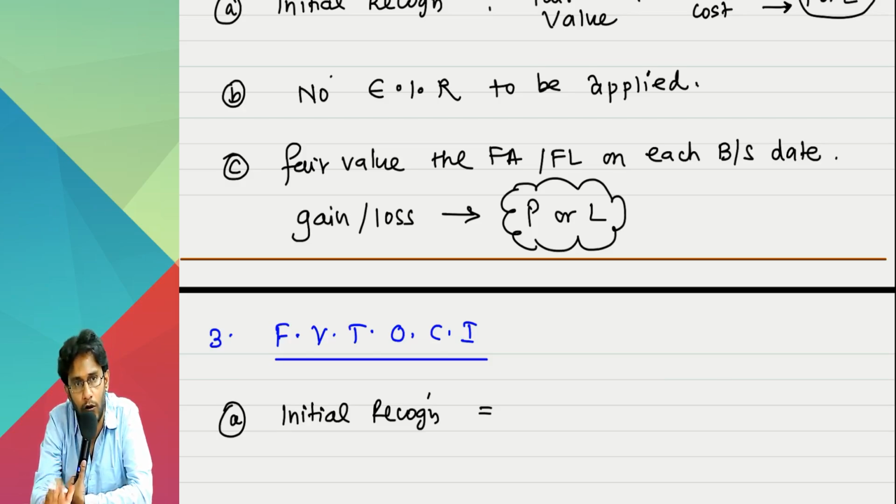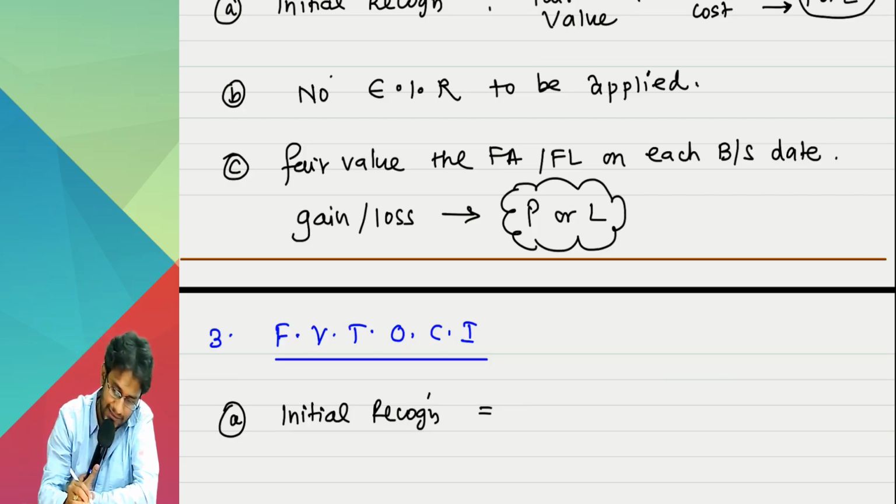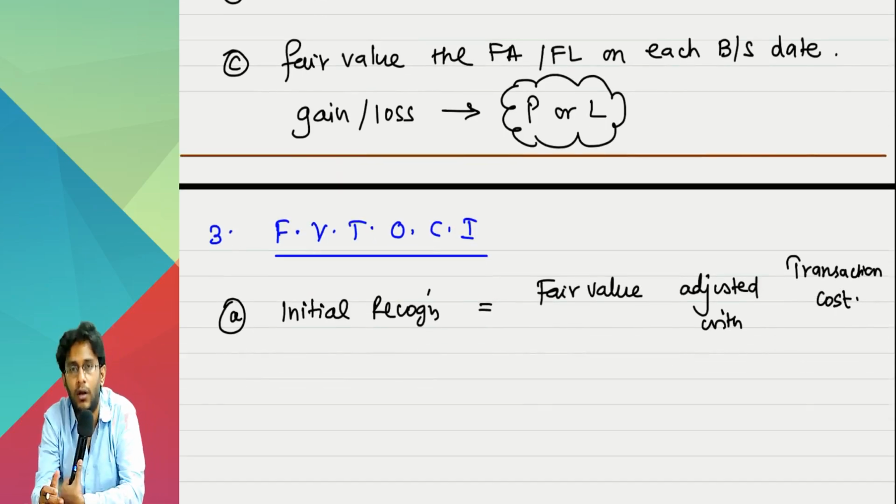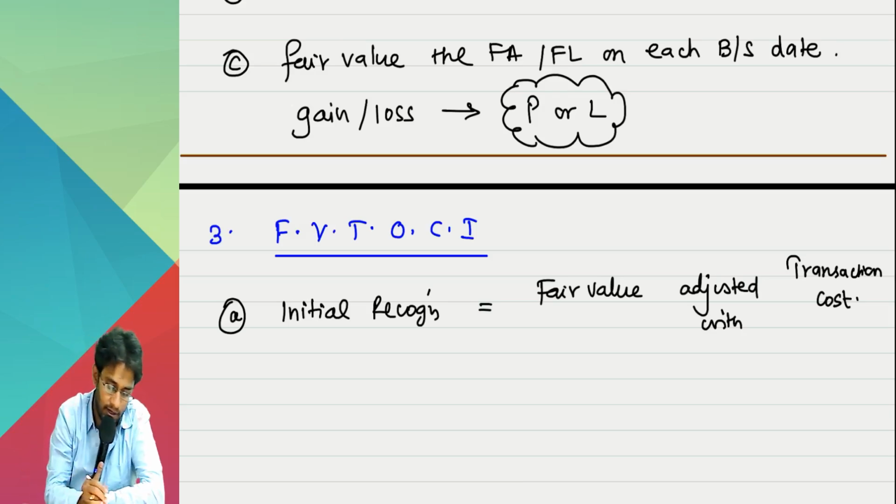In FVTPL, only fair value. In FVTOCI, it is like this: fair value adjusted with transaction cost. Rather, I can say that ACM and FVTOCI both are the same as far as initial recognition is concerned.